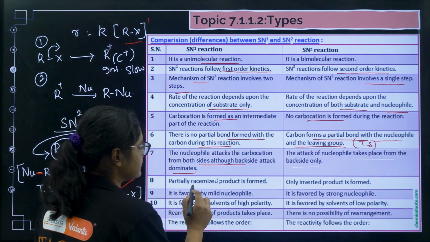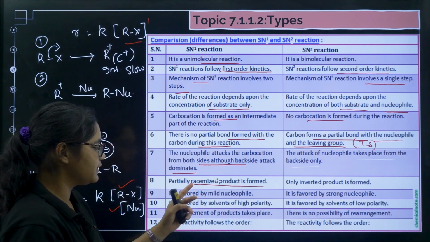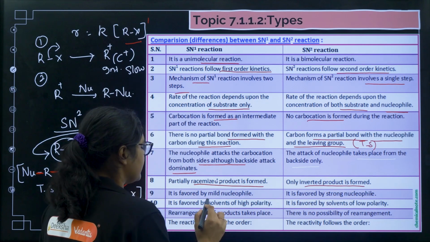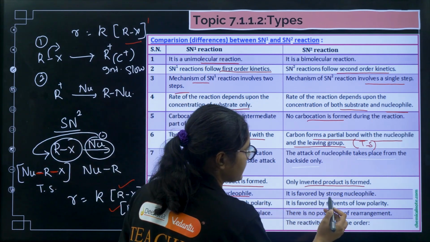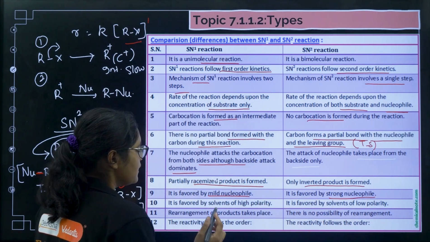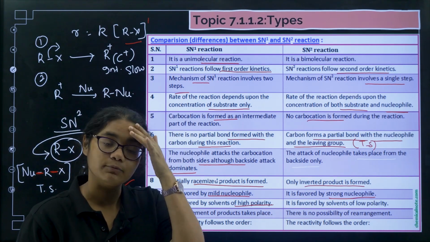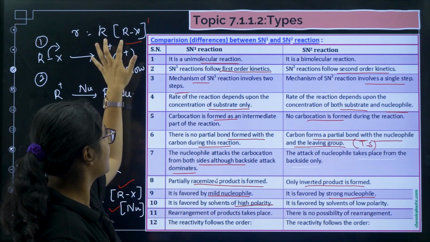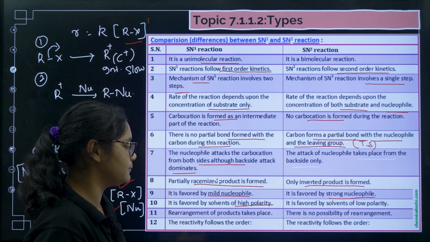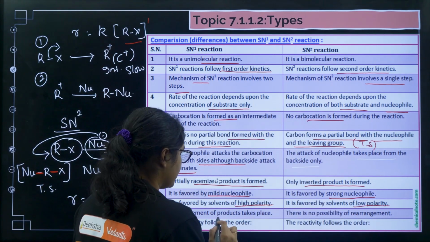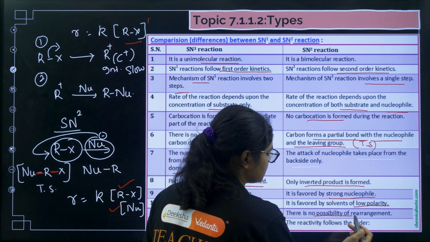Next, partially racemized products are formed in SN1. So here we will get a racemic mixture, and in SN2 we will get inverted products. Next, SN1 is favored by weak nucleophile, SN2 is favored by strong nucleophile. Now SN1 is favored by solvents of high polarity. Solvents of high polarity will stabilize the carbocation formed, that is why we need high polarity, and SN2 is favored by solvents of low polarity. Now rearrangement of products takes place in SN1, no possibility of rearrangement in SN2.